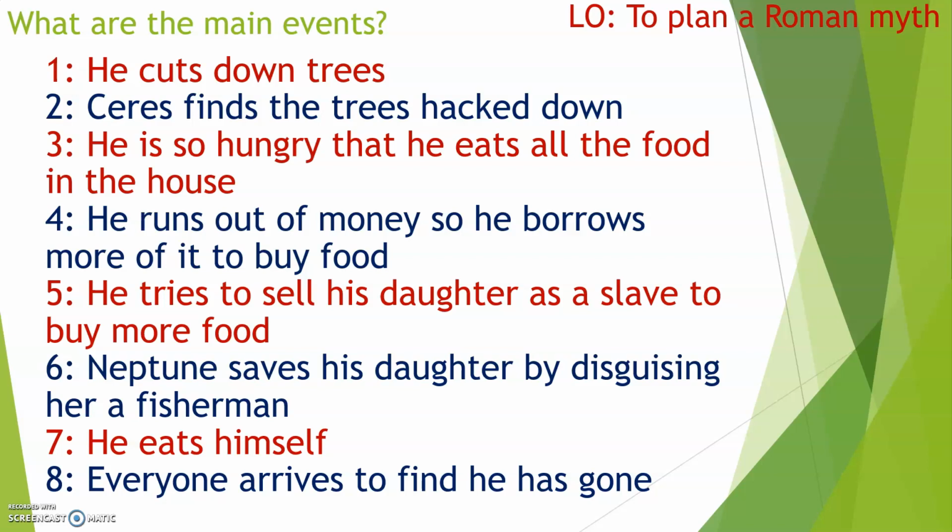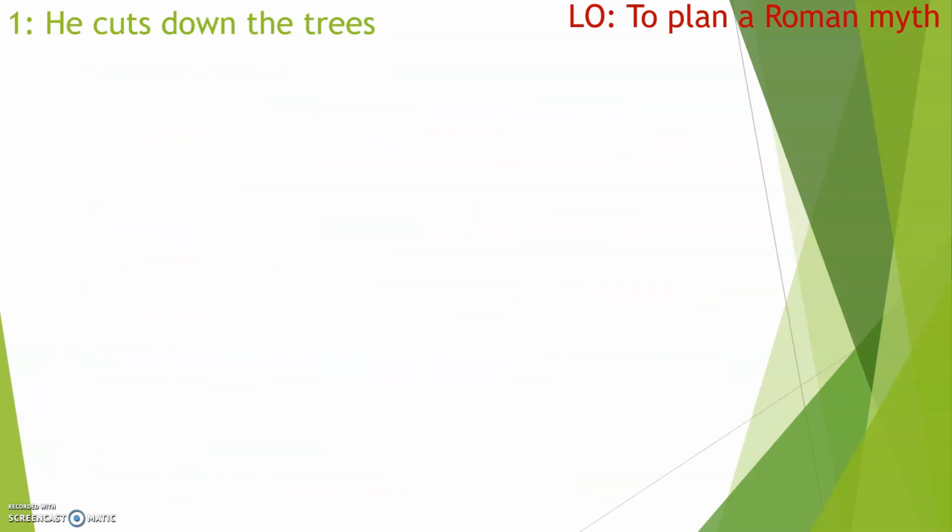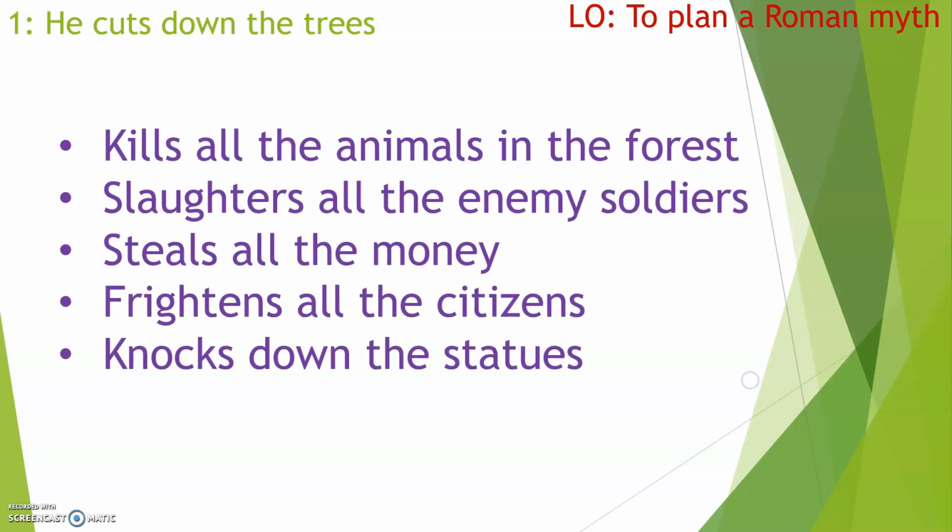Okay, so let's go on to the first step. He cuts down trees. So when I had to think about what other terrible thing could someone do in Roman times that would get them cursed, I came up with these.